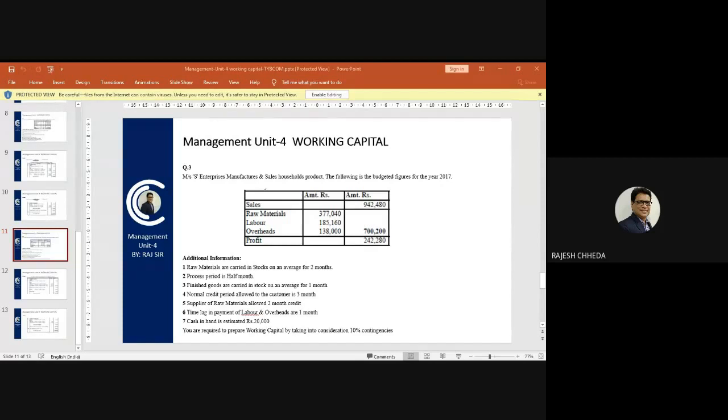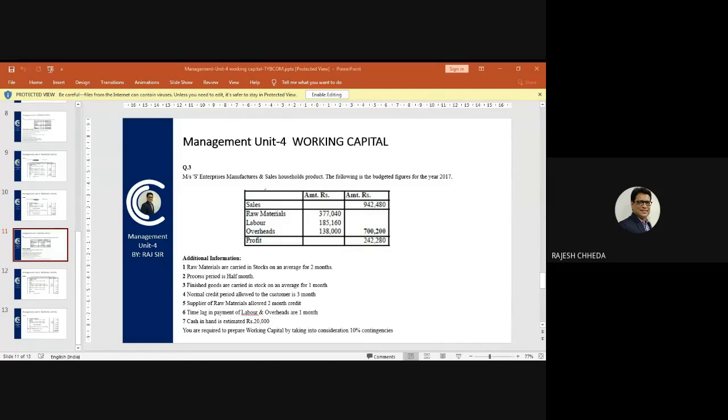Now this question is not giving any quantity anywhere, meaning we have to solve this question with amounts, and quantity is not given. That is the only difference between question number 2 and question number 3.